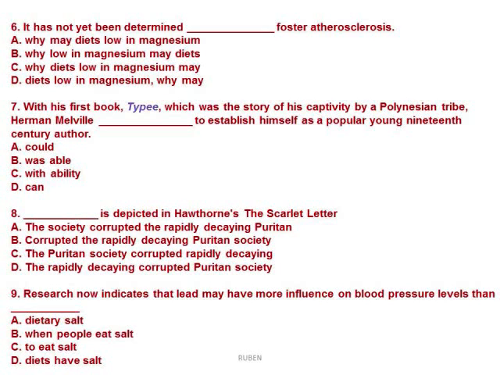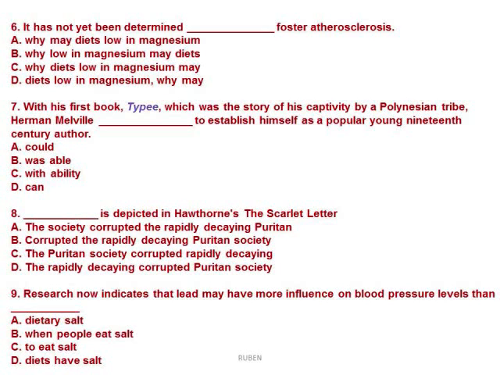Number 8. I have the gap, and then I have the verb is. I need the subject, but I can detect that we have rapidly, an adverb, and this adverb is going to go first, before the other adjectives. So the correct answer is letter D. The rapidly decaying, corrupted Puritan society is depicted in Hawthorne's The Scarlet Letter. It's letter D, the correct answer.